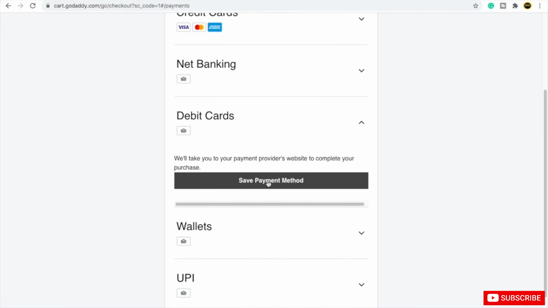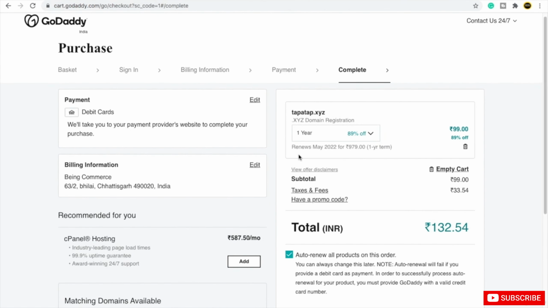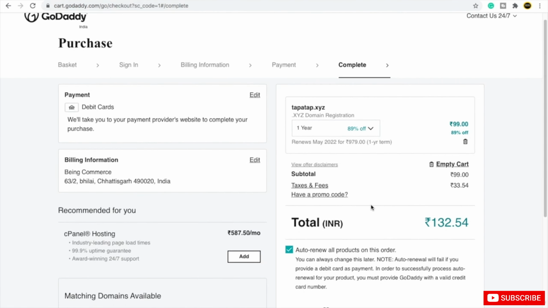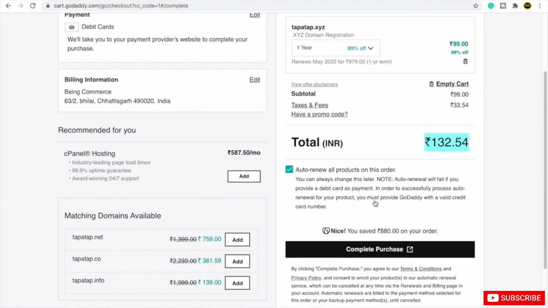So I will choose this payment method. I will click on save payment method. Then I will have to review everything, the price and everything. Here you can see the domain cost is 99. They are charging 33 as a tax. So now the total will be 132.54 in your currency. It can be in dollars or any other currency. After you do this, you just need to click on continue purchase.